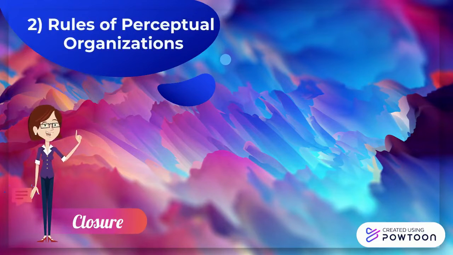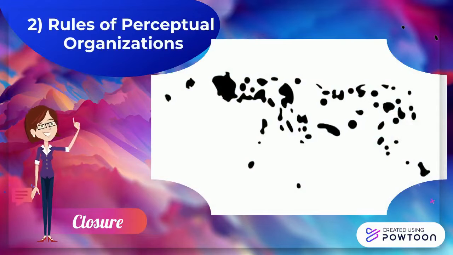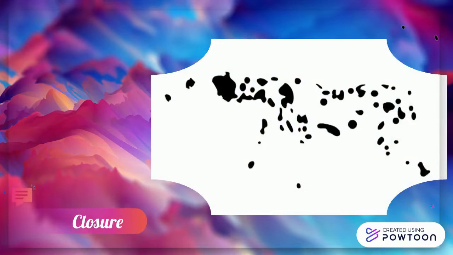First, closure. Please take a look at this picture. Do you see blotches of ink or a dog? If you perceive the dog, then all you are doing is filling in the gaps to make it a familiar pattern, and this is closure.